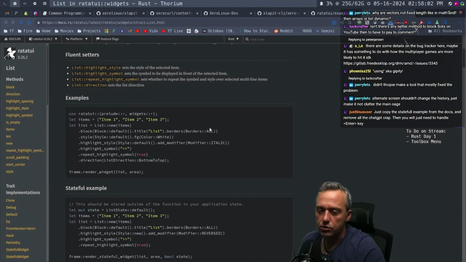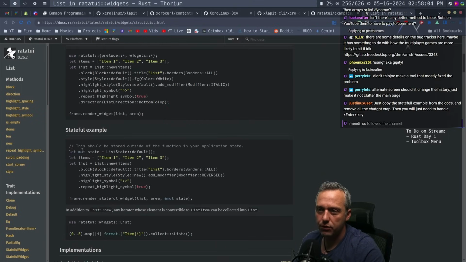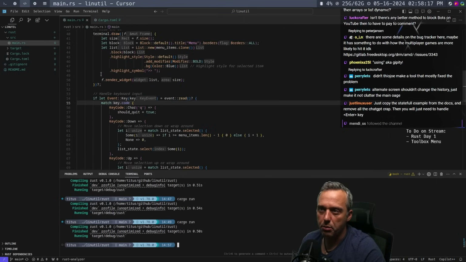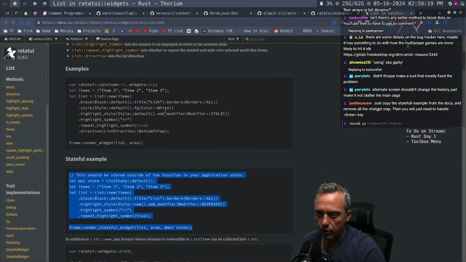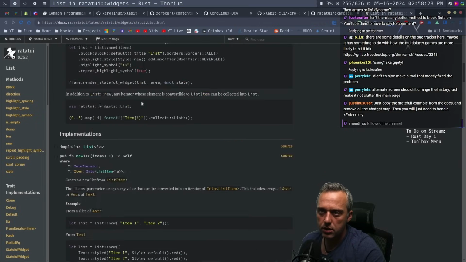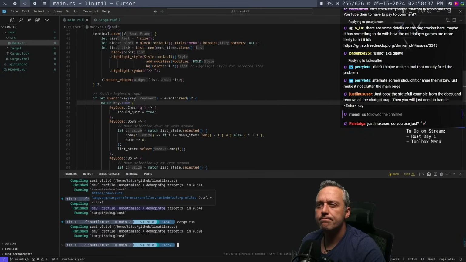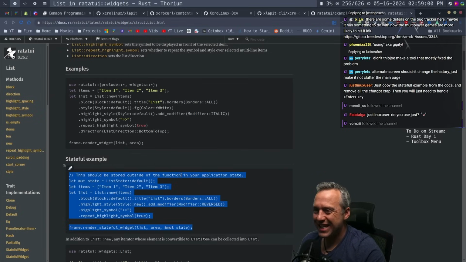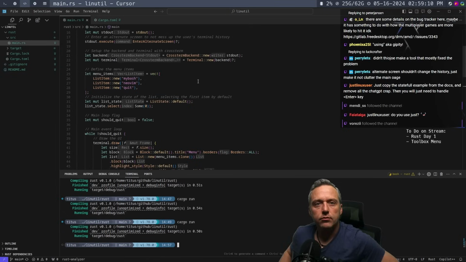Okay. So just grab all of this, the stateful example. So here's the key input and stuff, but we don't even want to mess with that. Let's see, what are we grabbing? This is the state, items, list, and then, let's remove all the ChatGPT garbage. Just seeing what we have. This should be stored outside your function in your application state.